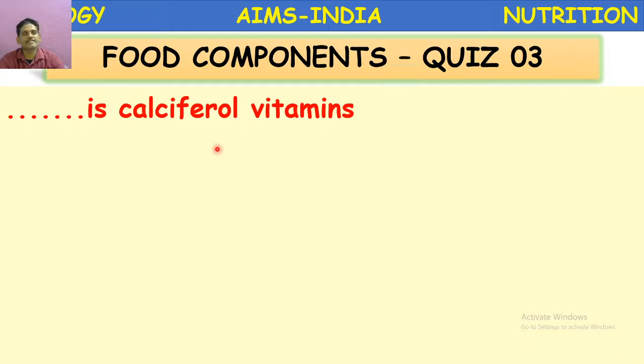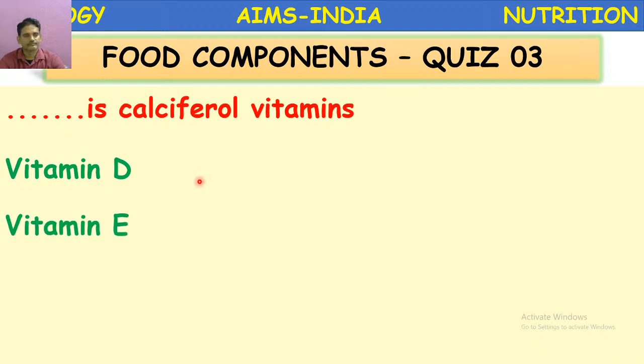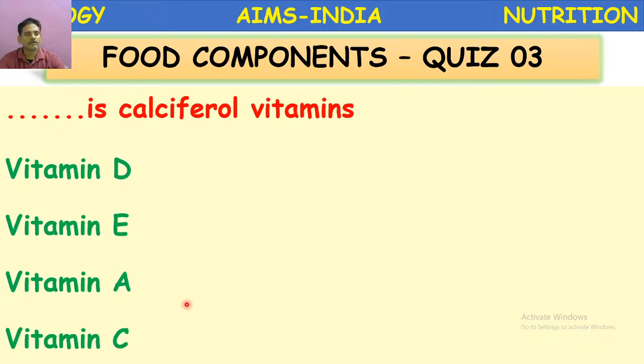Dash is the calciferol vitamin. Vitamin D, vitamin E, vitamin A, vitamin C. Calciferol is the chemical name of which vitamin? Yes, vitamin D. A is the correct option. Vitamin D is the calciferol vitamin.